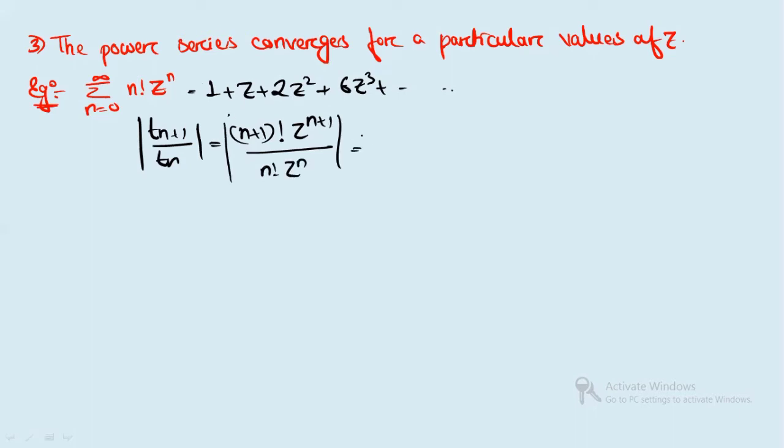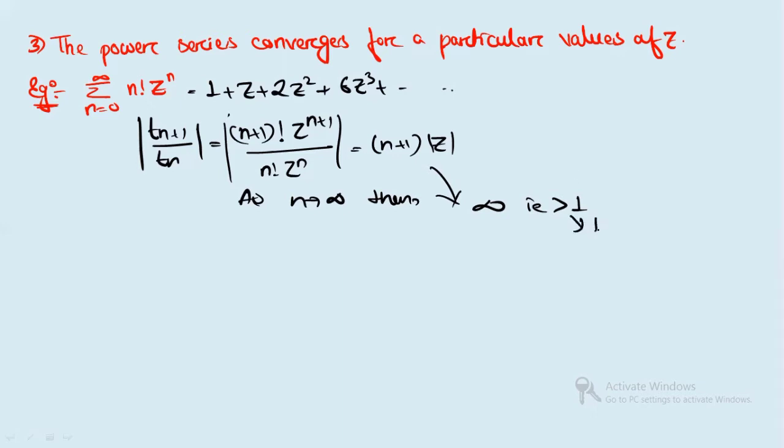So from this, what you will get? This will give you in the numerator n plus 1. You can just solve and see, and this will give you mod of z, right? So you're getting n plus 1 mod of z. Now, if you see in this case, when n will tend to infinity, then this term will be tending to infinity, yes or no? When you write as n tends to infinity, then you will get the value of this to be infinity. That means it is greater than 1. That means this time the series will diverge. But except for which value? z equals to 0, right? Only for z equals to 0, the series will converge.